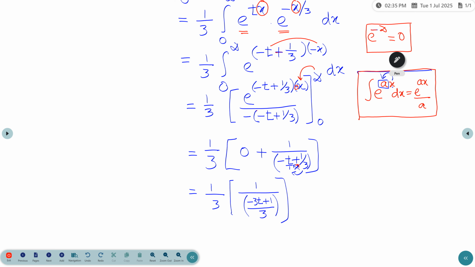So this term equals 1 by 3 times 3 by minus 3t plus 1.